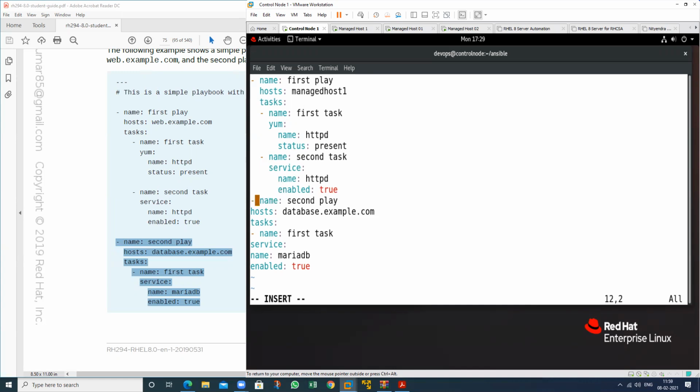And this is my second play. So I will give a space here. This is my second play, and on this machine, go to this machine and perform this particular task. So what is the machine name?